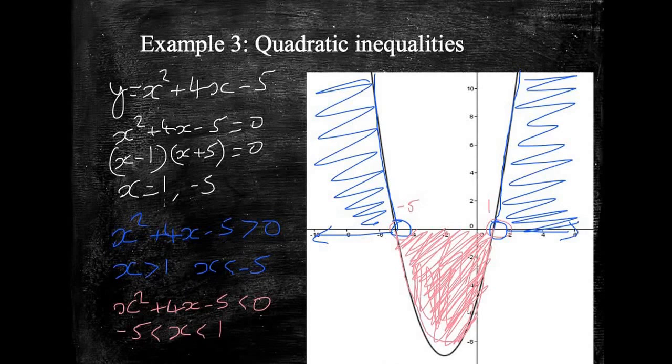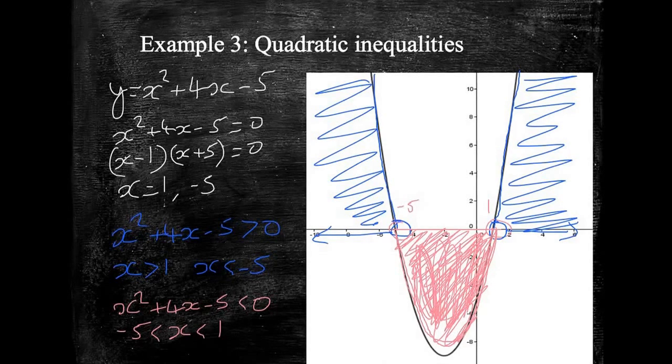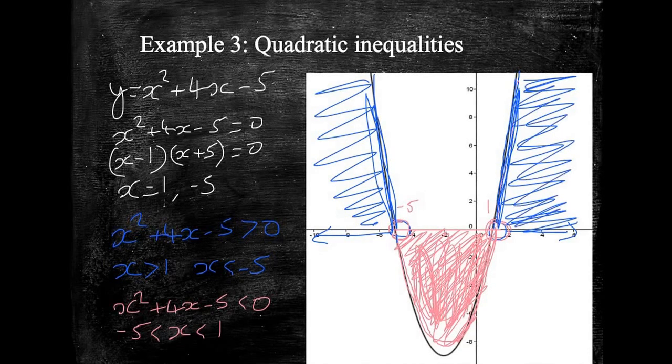So this is if it's a greater than. If it's less than, it means it's lower than where the x-axis is. So we end up having this area here. It's kind of bounded by these two points. If it's greater than 0, then we end up with these areas coming up here. So that and that form the area, and all the values to the right of that and all the values to the left of minus 5 satisfy this region.